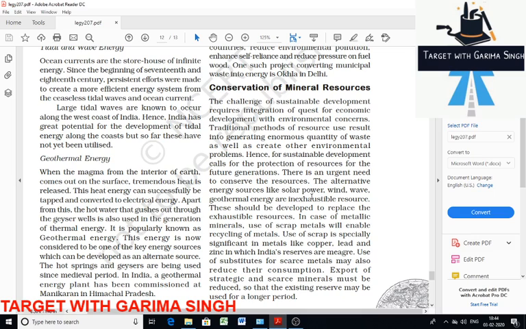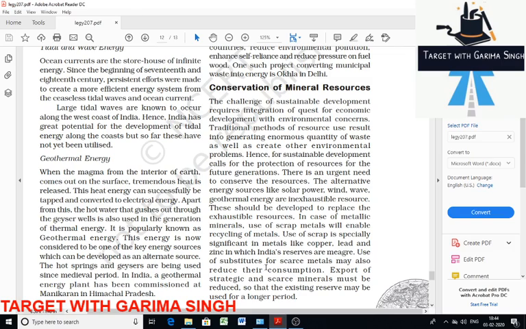Then export of strategic and scarce minerals must be reduced so that the existing reserve may be used for a longer period of time. So in that way, if we can use non-conventional, then it is well and good. By reducing our conventional sources, it can be done through non-renewable resources. Then recycling, use of substitutes, use of bioenergy.